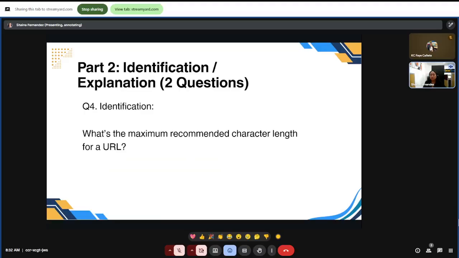How many characters is acceptable, or the best practice in having a good URL structure? Just comment down a number and we'll see if it's the answer that we are looking for.